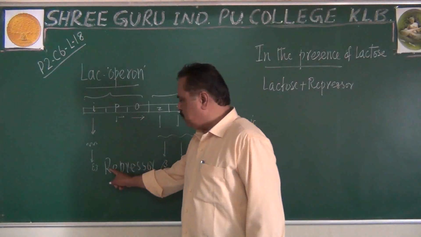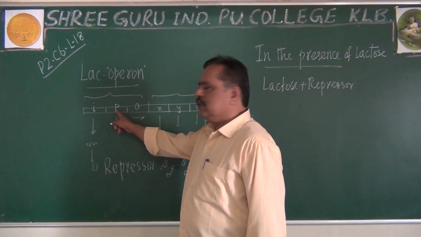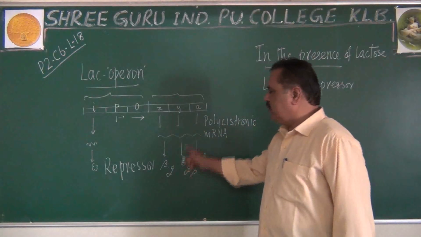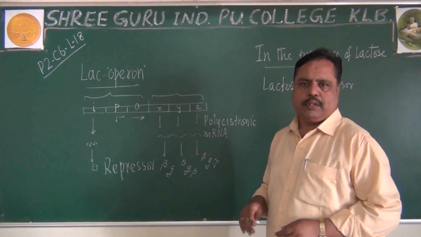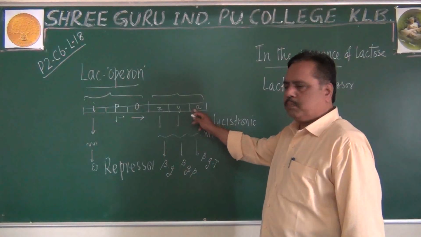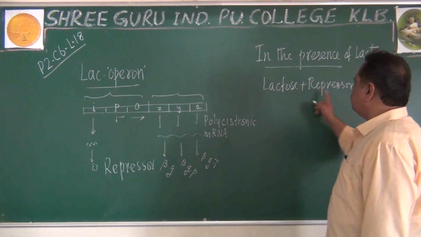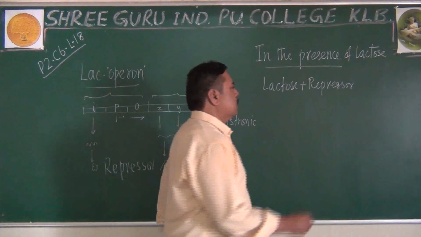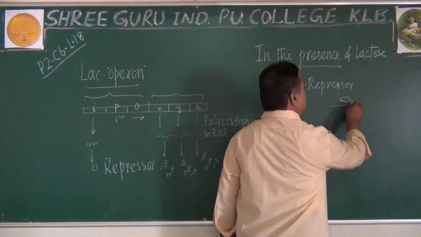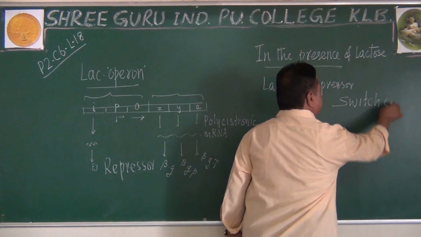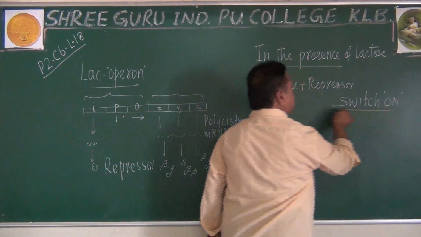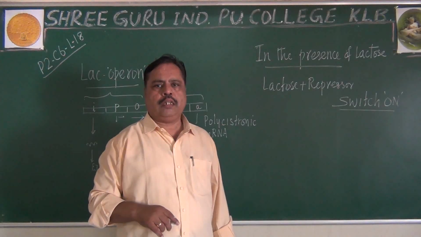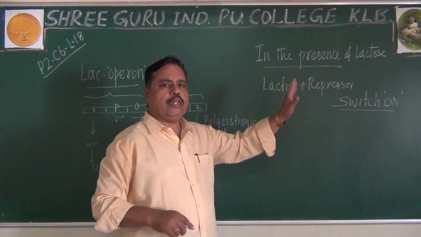Because of that, the repressor will allow the promoter to initiate and the operator to continue, and Z, Y, A will produce the three enzymes. So enzymes are produced by the operon when there is a lactose repressor complex. Remember students, such a condition is known as the switch on condition. This mechanism is called switch on of the lac operon, we can say. So the lac operon will be switched on when there is a lactose repressor complex.